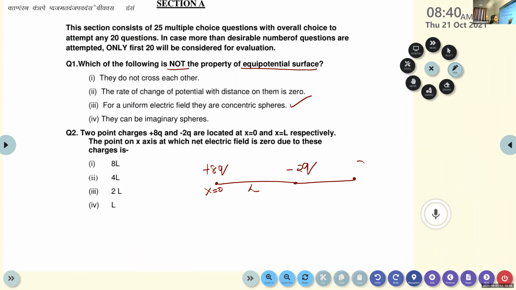We need to consider the charge at this point and the distance between these two charges.